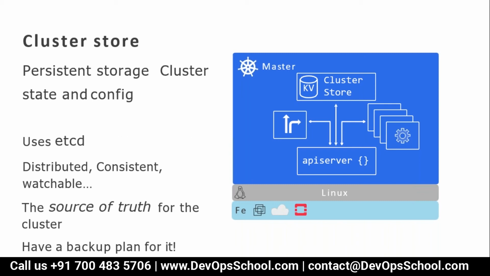The cluster store is a persistent storage for the cluster state and configuration. That means anything related to the cluster configuration, anything related to the cluster state. State means the information you have right now, or which you desire to have. All this will be stored in the cluster store.